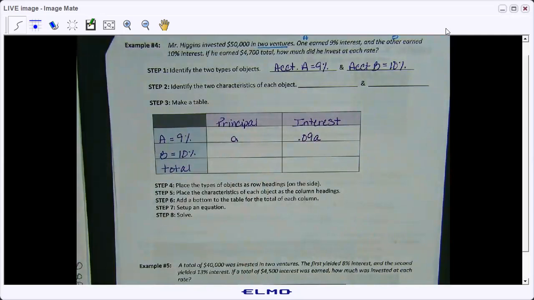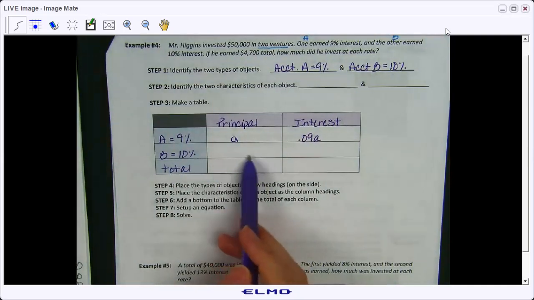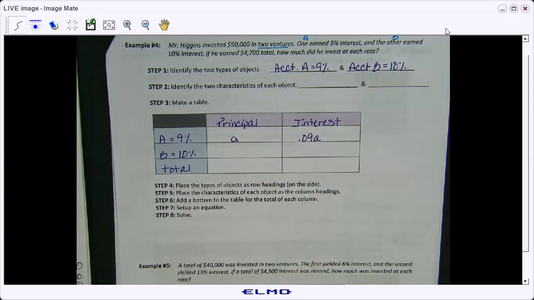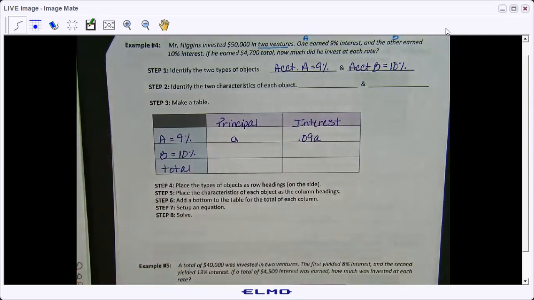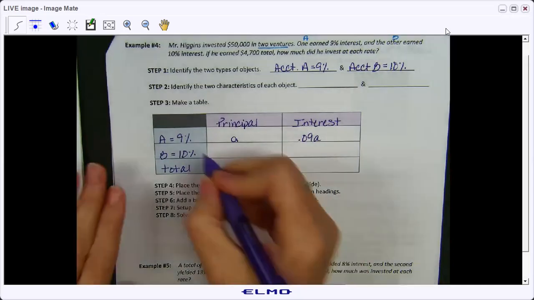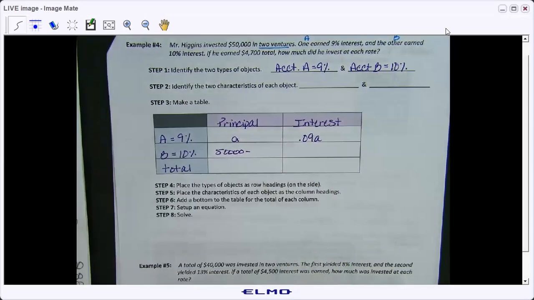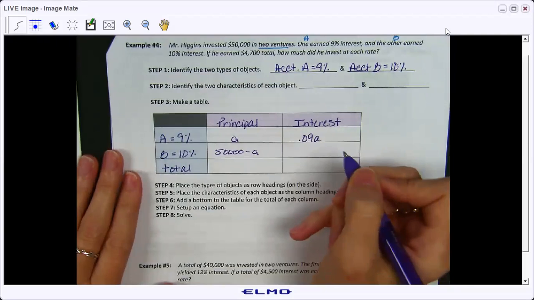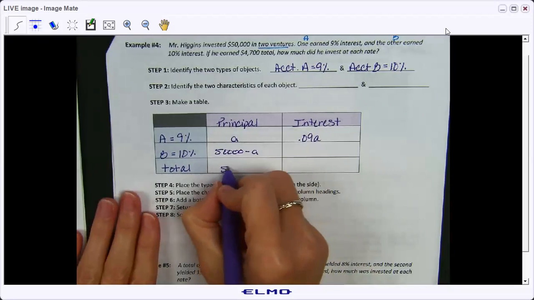Okay, based on what we've done before, can somebody tell me what will go here in the B column of principal? How much total was invested? Well, no, that's your interest. How much was put into the bank total? 50,000. So we take the total 50,000 and we minus a certain amount that went in the other account. And that is our principal. And then of course the total principal is 50,000.